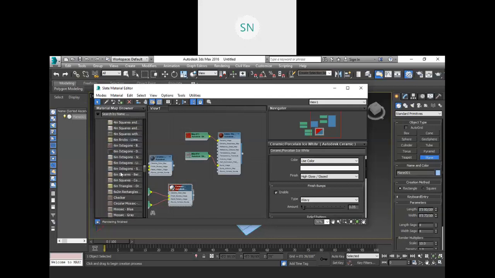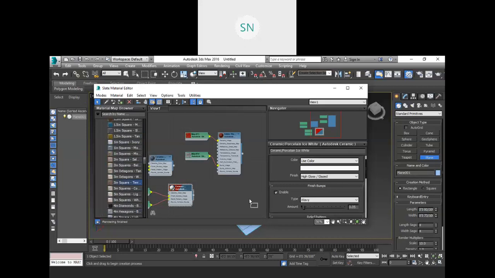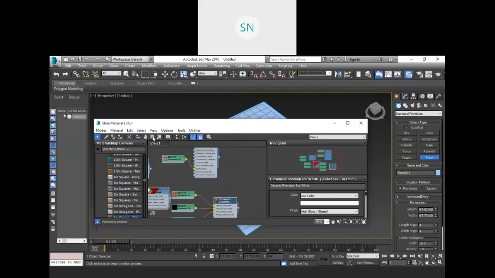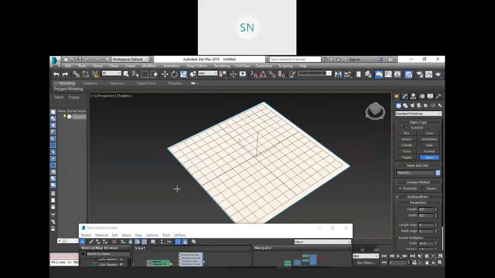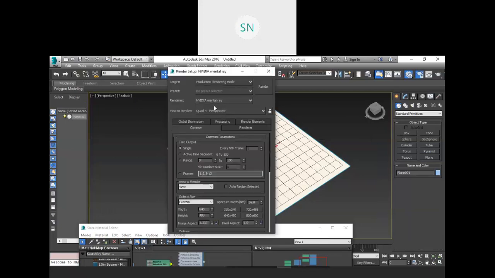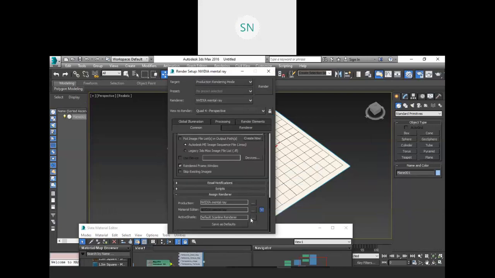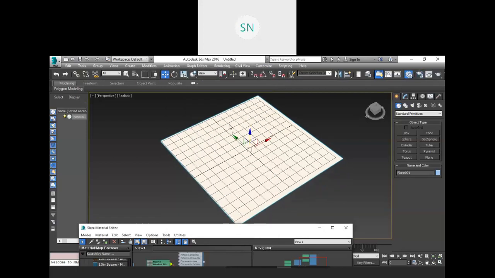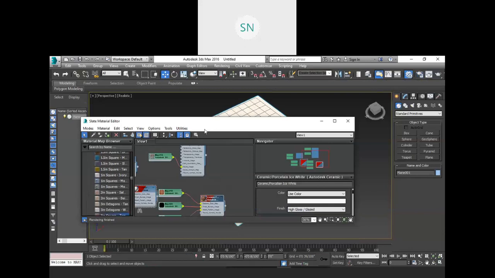Okay, so here we have some. Let me check this one. Okay, this is fine. So I'm going to select this, turn this thing on, and click on assign. Okay, make sure your render setup is fine. So go to the assign render, and here we have mental ray on both active shaders, and both should be mental ray. Make sure your material is on.